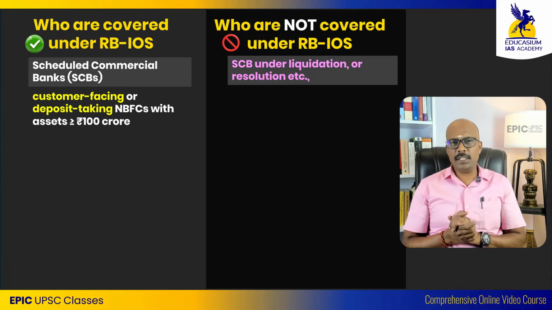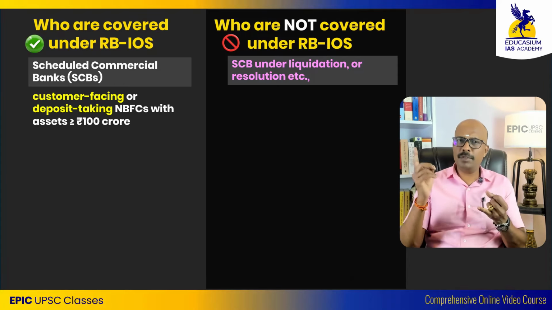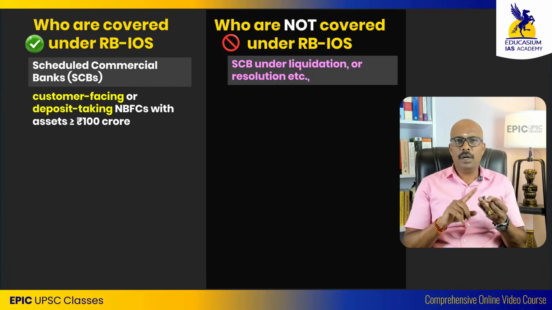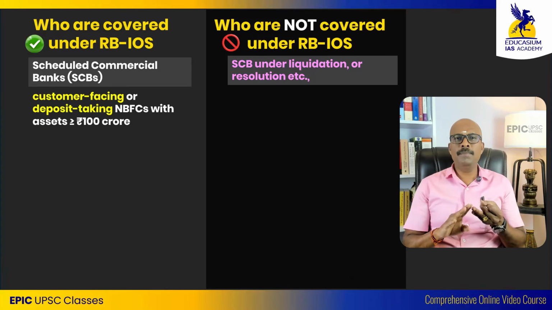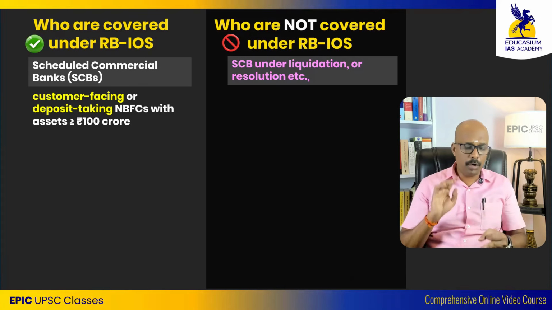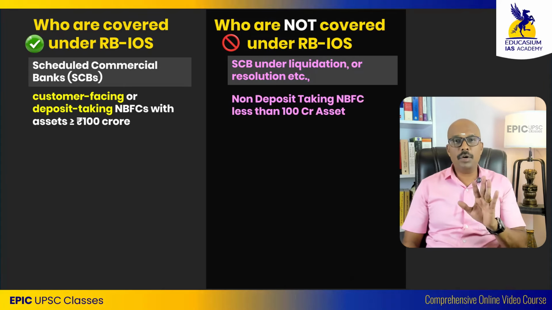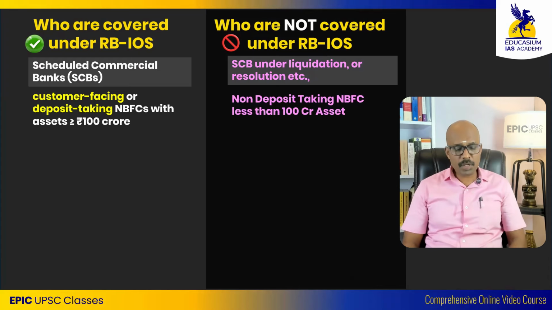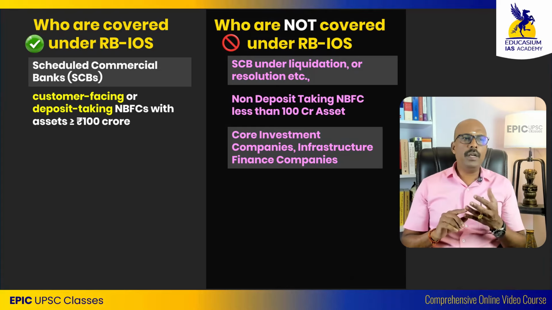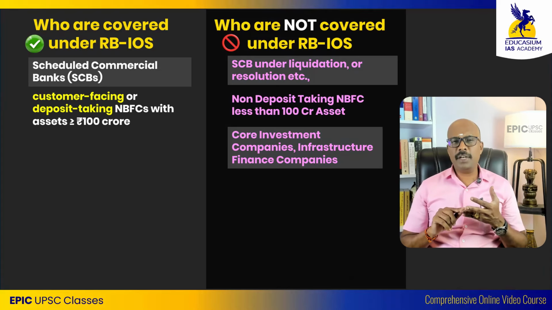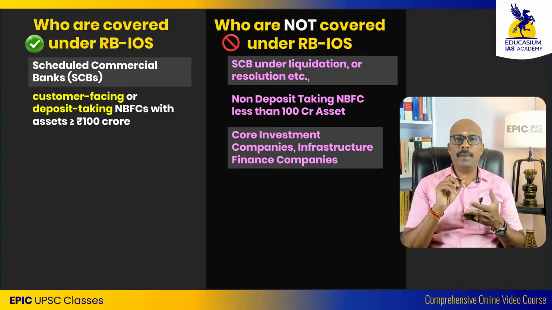Why these classifications? Remember one thing: deposit taking NBFCs are part of this ombudsman scheme. Non-deposit taking NBFCs with more than 100 crores are part of this ombudsman. Customer facing NBFCs are part of this ombudsman. NBFC stands for non-banking financial companies. So a non-deposit taking NBFC with less than 100 crore is not part of the ombudsman. Adding to that, core investment companies and infrastructure finance companies are not part of it.